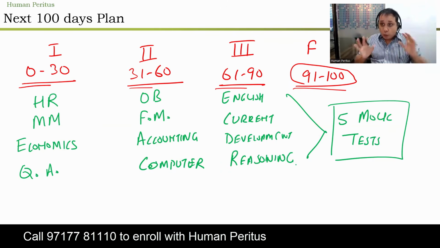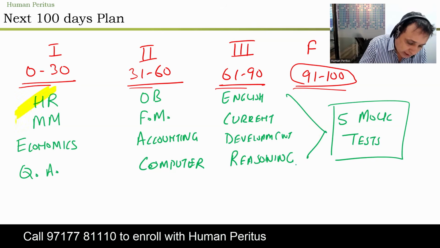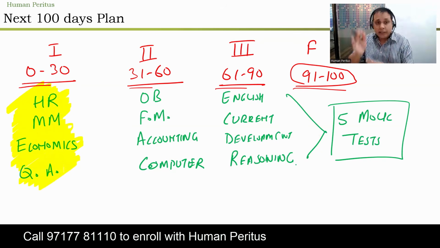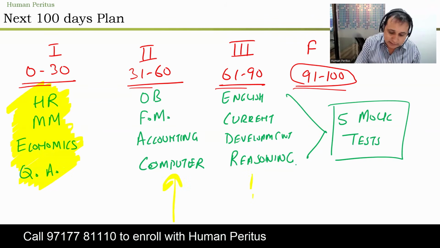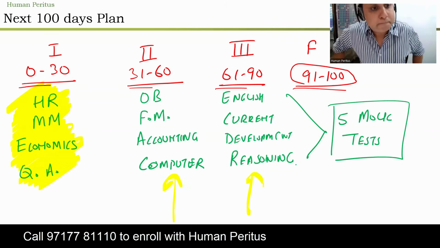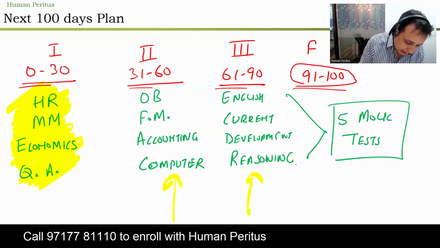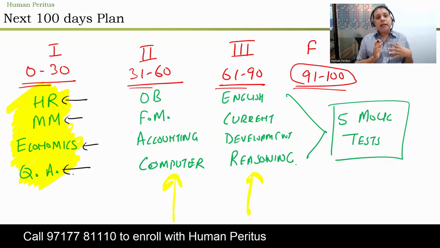Okay. Now today, in this session, we are going to understand for these topics what is to be done. We'll have another session after 25 to 30 days, and then we'll discuss second and third leg of the entire journey. Okay. So guys, I'll first go to HR, and within HR, we'll prepare a list of topics which is to be done and which can be skipped.